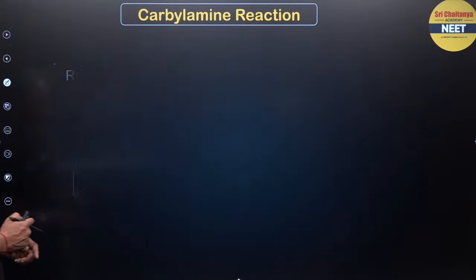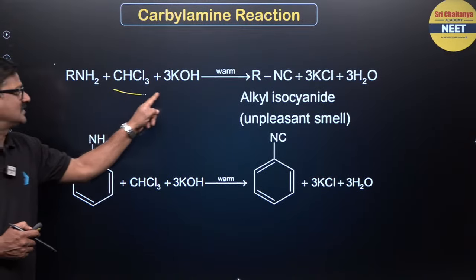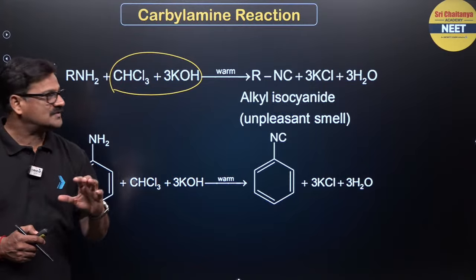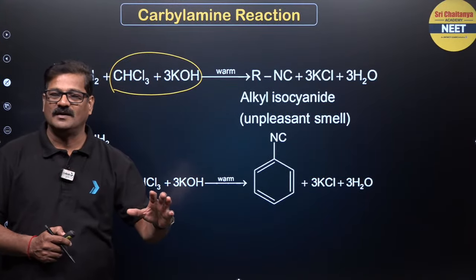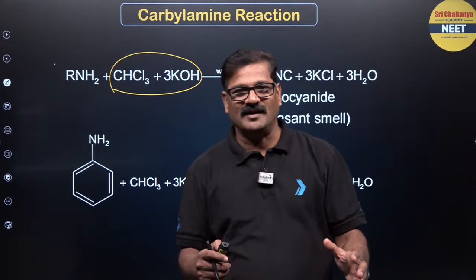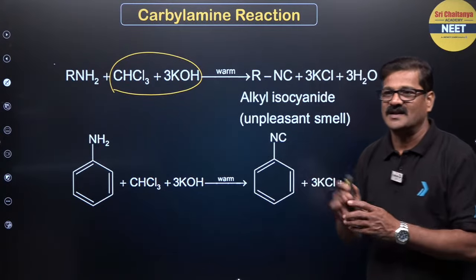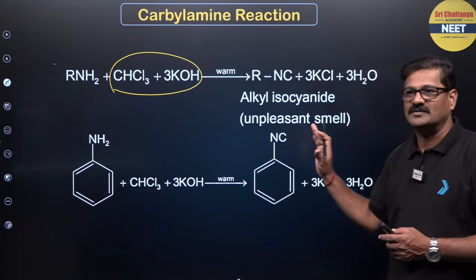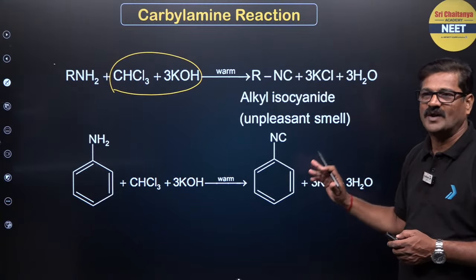And also see carbylamine reaction. So any primary amine, when it is treated with CHCl3 and KOH, you are going to get isocyanide, and it has an unpleasant smell. So it is a test for a primary amine. So alkyl primary amine or aromatic primary amine, even aniline can react with this. Aniline reacts with chloroform and potassium hydroxide. You are going to get phenyl isocyanide. It has an unpleasant smell. Test for amines.